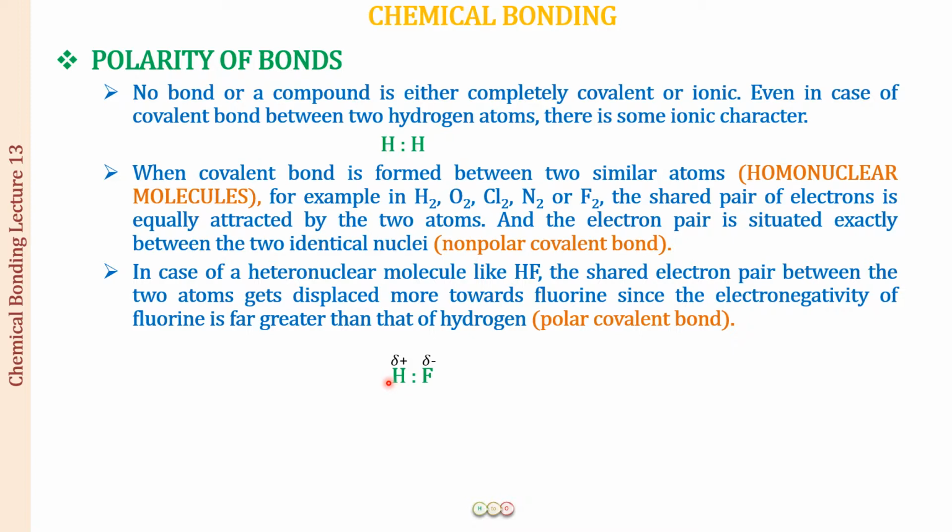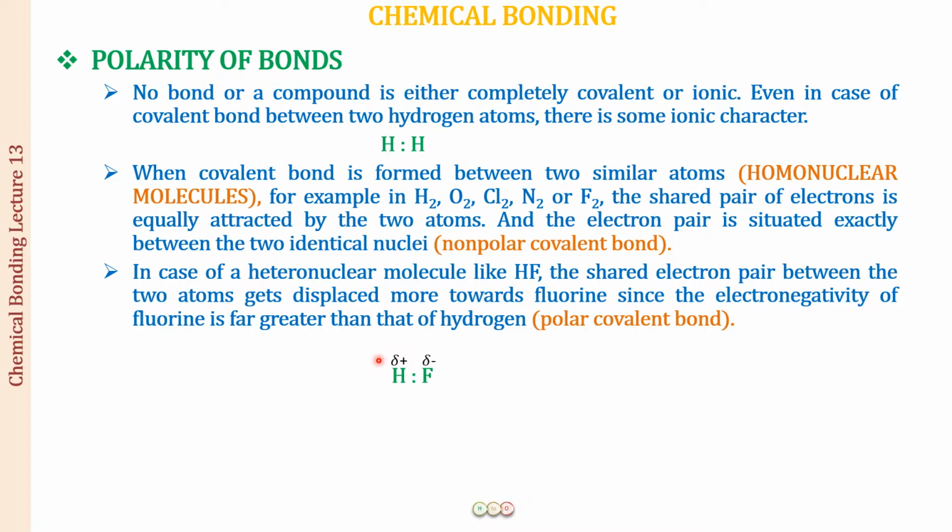Okay, now, when a bond is being formed between the most electropositive non-metal and the most electronegative non-metal, what is going to happen? The electronegativity of fluorine is more. So this is going to pull the electron pair more towards itself. And as a result, what is going to happen? We are going to have a partial negative charge on fluorine and a partial positive charge on hydrogen, and hence a polarity has been created.